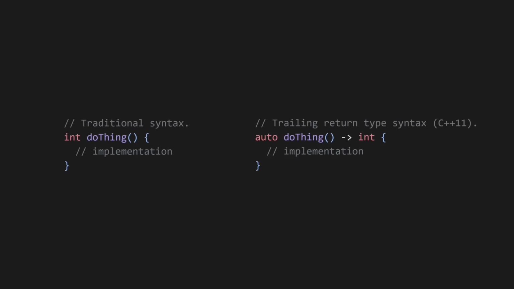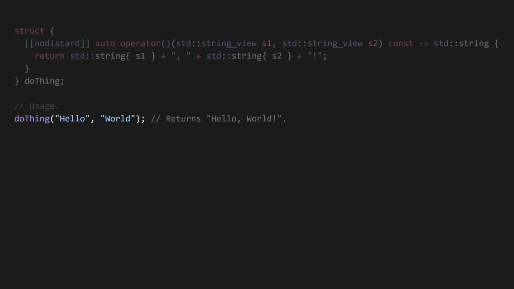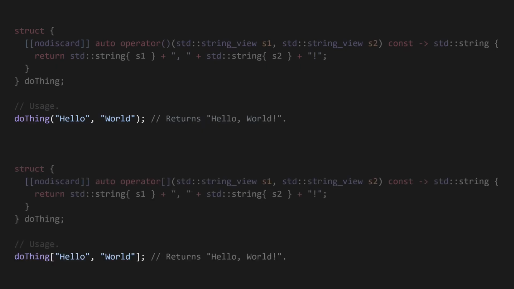Furthermore, there's so many different ways to do the exact same thing in C++. There are 2 different function syntaxes, the traditional one and the trailing return type syntax. They don't even look like the same language. You can also get function-like behavior using a struct, and if you don't like parentheses, you can use square brackets instead.